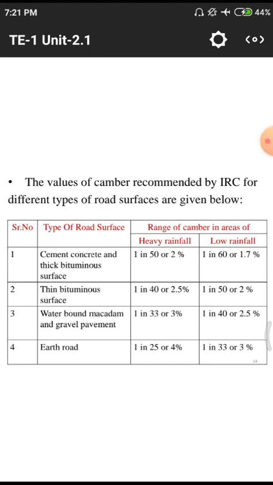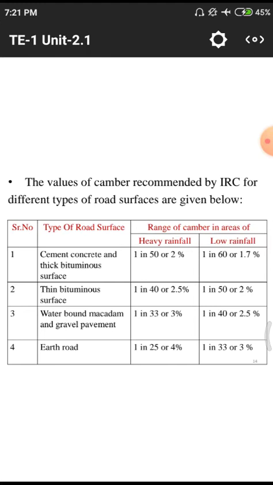With the help of this rainfall data, we need to provide different kinds of alignments. In low rainfall areas, we have a smaller amount of camber. First one we have 1 in 50, second one 1 in 60, for cement concrete roads. The percentage is 2% and the second one 1.7%. So heavy rainfall areas have a huge amount of slope in terms of percentages.